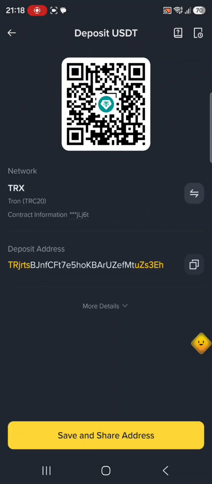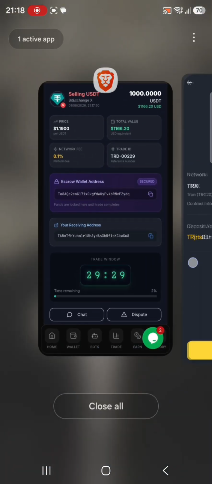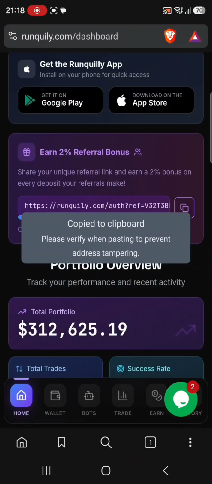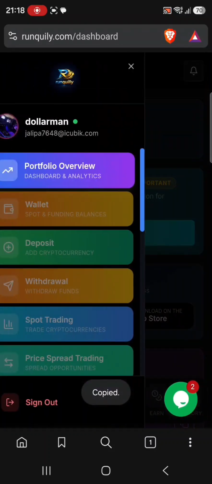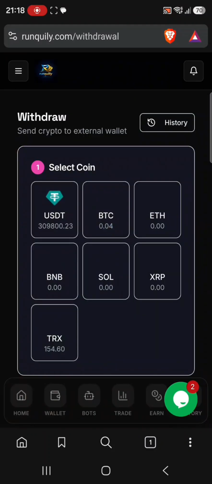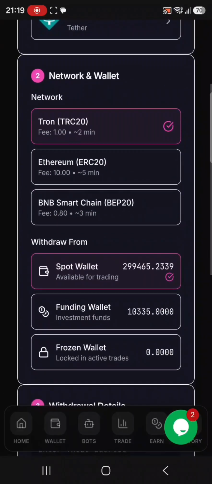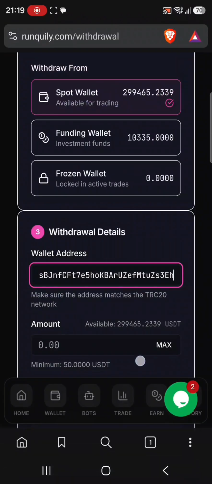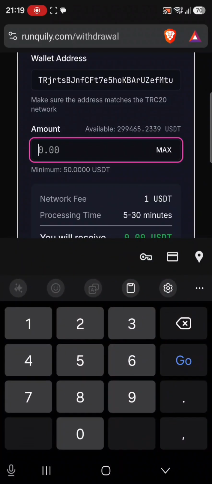You can substitute this with any other platform. So I copy there, then I'll go home on Ranquilly. Remember, it is P2P arbitrage. Then I'll click on withdrawal, click on USDT, paste my Binance address, then withdraw.